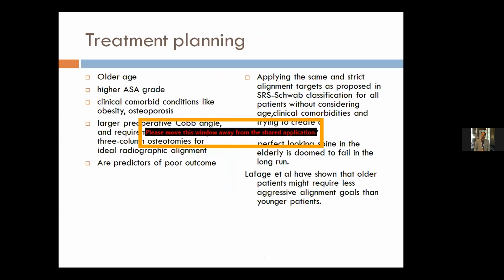But only applying this classification is not helpful because these are old age patients. They have higher ASA grade. They have clinical comorbidities like obesity and osteoporosis, and larger preoperative Cobb's angle, and applying these strict criteria in each and every patient will not be good enough. Like Lafage and others have suggested, older patients require less aggressive alignment goals than younger patients.